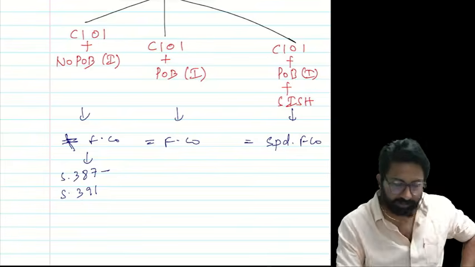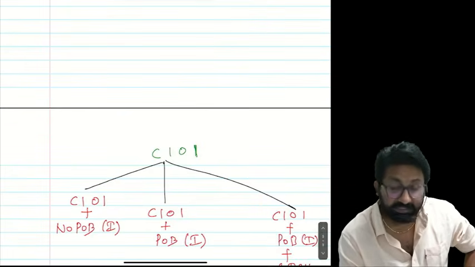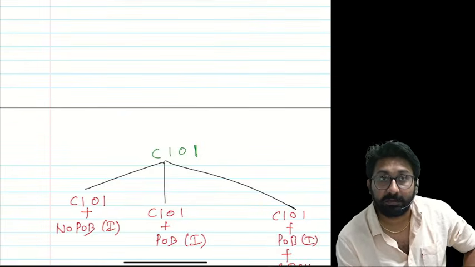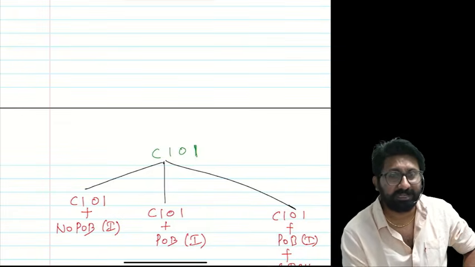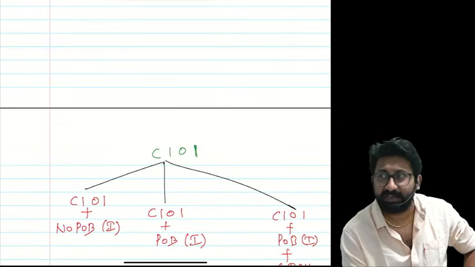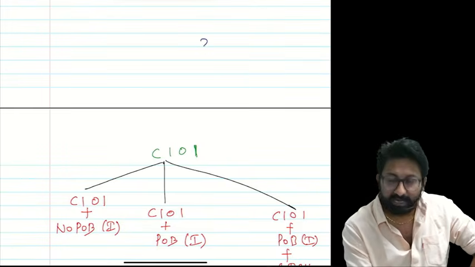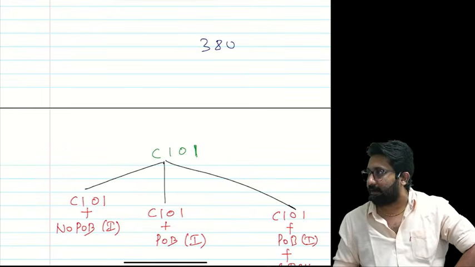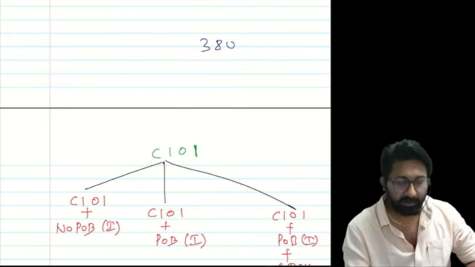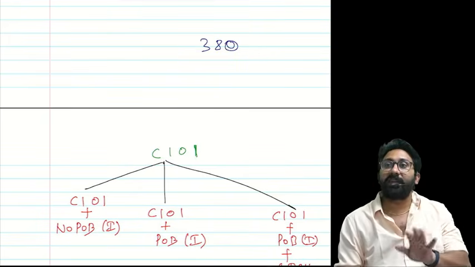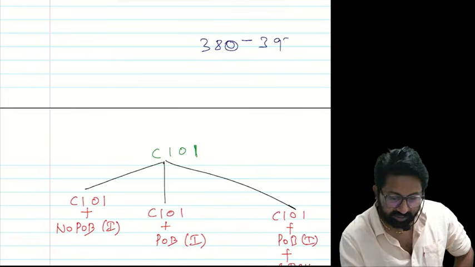I will ask you one question, tell me. This chapter starts with 379. Forget about that because we are reading that section. Technically the chapter begins from 380. Correct? 380 to 393.